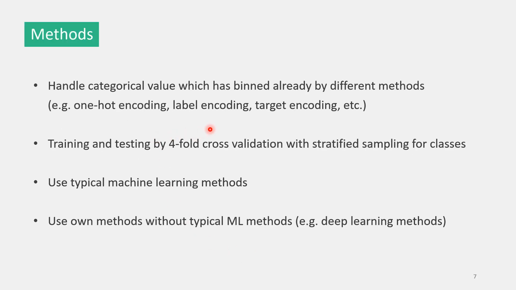Here is my method. After data binning on some attributes into categorized input variables, I will try different methods of categorical value handling, like one-hot encoding, label encoding, and target encoding. Then, to balance out the effects of lurking variables, I train and test the dataset by four-fold cross validation with stratified sampling for classes. As for methods, I will use the typical machine learning methods first. Then I will try other methods, such as deep learning methods.